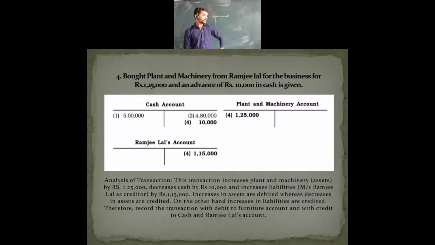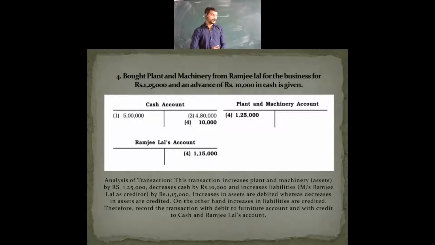Even in the analysis, you can get a clear idea of how it is told here. See, you can see here the analysis of the transaction: this transaction increases plant and machinery, that is assets, by rupees 1,25,000.